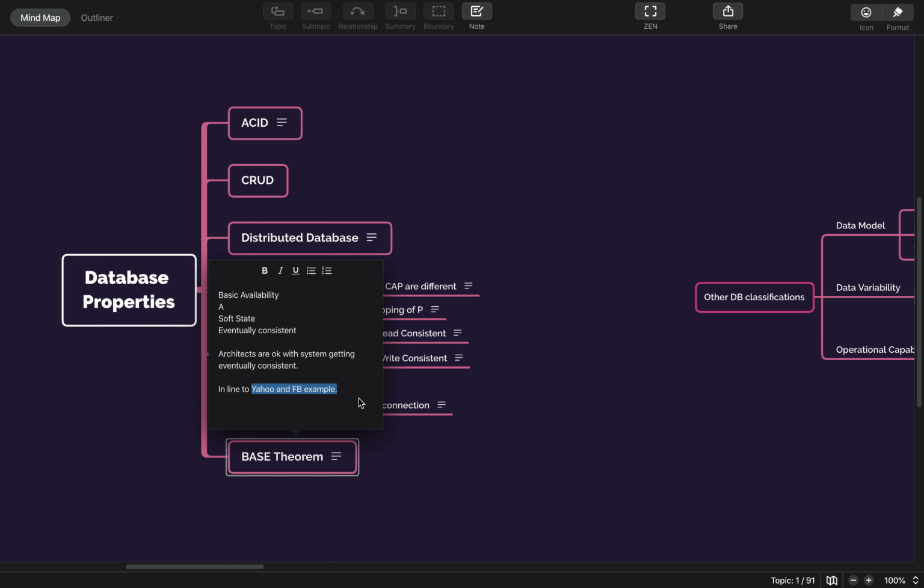Even if this user is accessing data from the US, because his normal location is in India, it will always be fetched from India itself, because India will be considered the master copy of that particular user, and then it gets replicated throughout the whole world. So this is how the Yahoo system works.